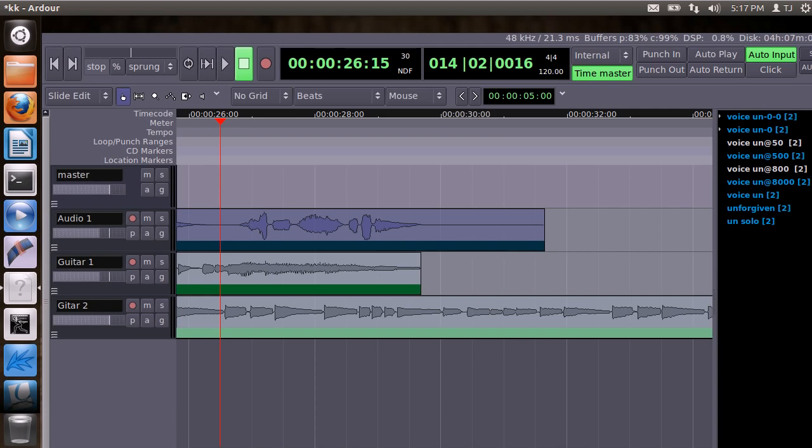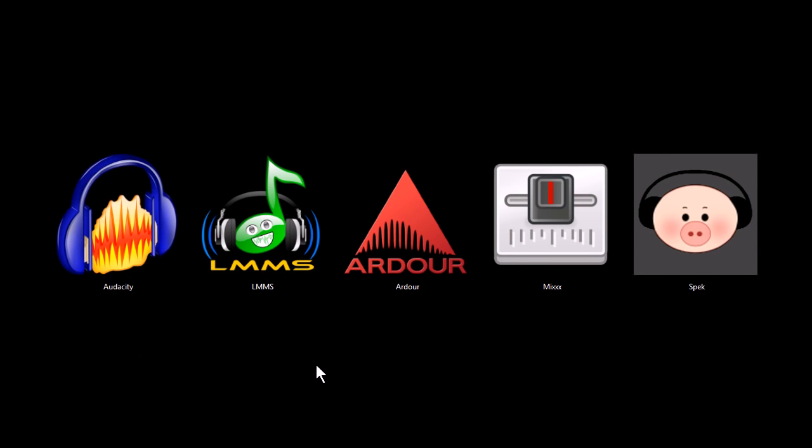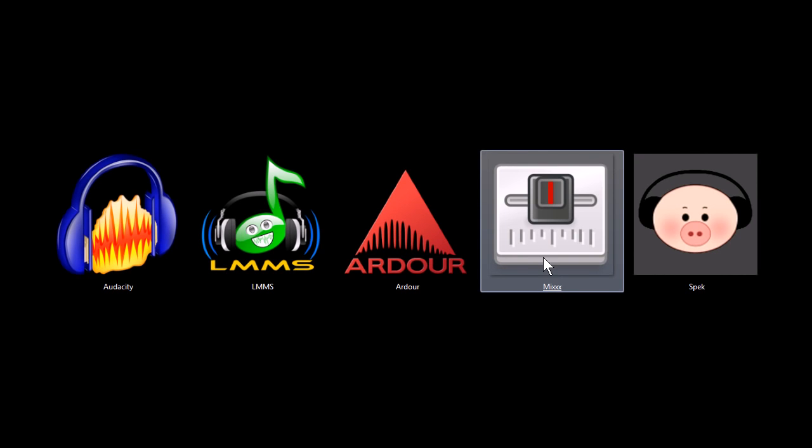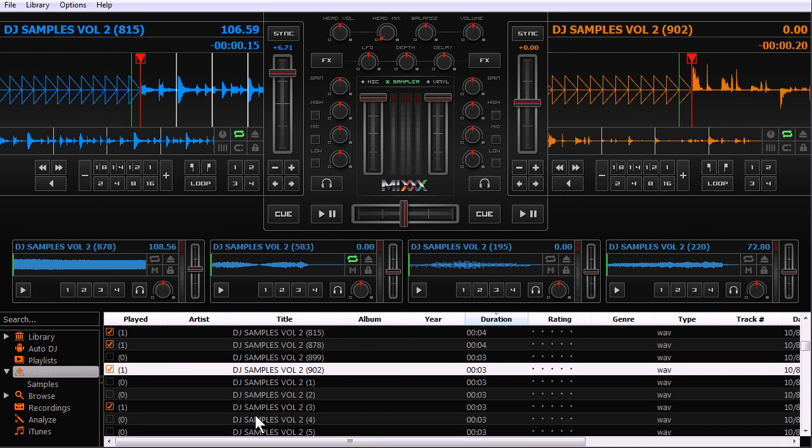And again, this one is a Linux-only program. I'm running Windows 7. The reason I can show it to you is because I'm running a virtual machine, so that's an option too. If you have a Windows computer and you want to still use Ardour, you can install a virtual Linux machine to use it. This next program, Mix, is a DJ mixing tool.